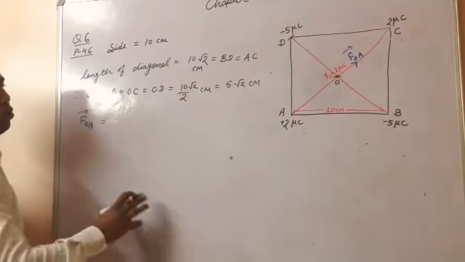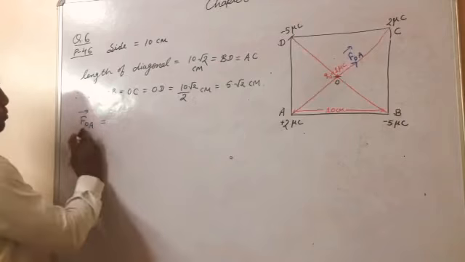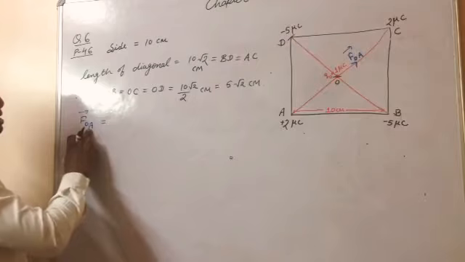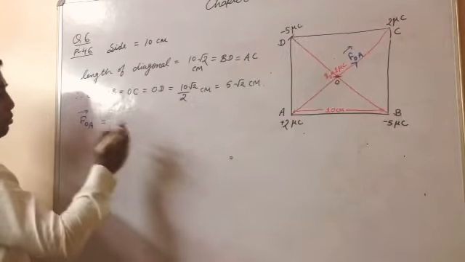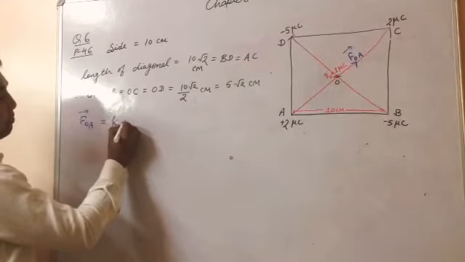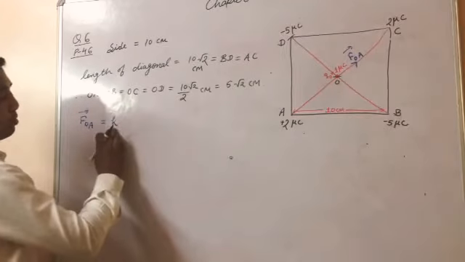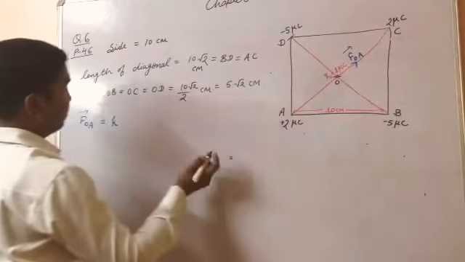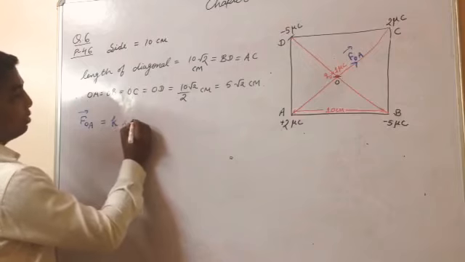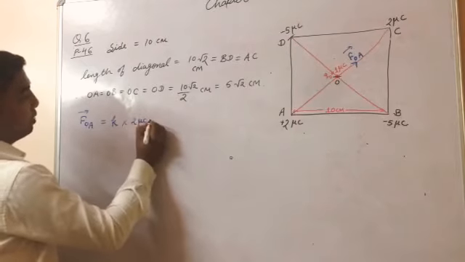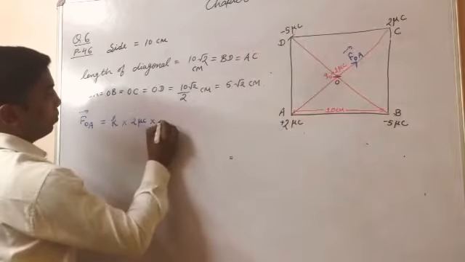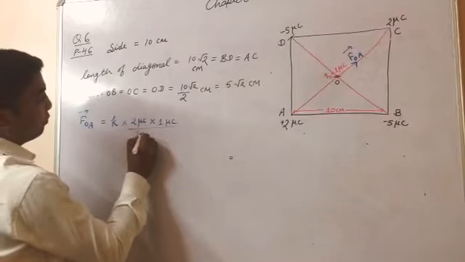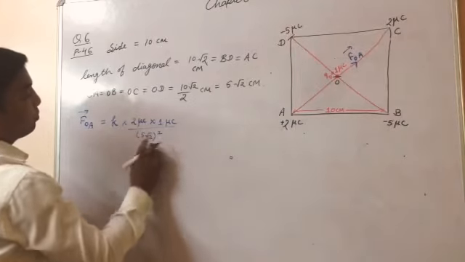This I discussed when I taught you Coulomb's law. FOA means force acting on point O by A. At point O the test charge is placed and at point A the source charge is placed. What is the formula? K, which is 1 upon 4 pi epsilon naught. What are the charges here? 2 and 1. So what can I write? 2 microcoulomb into 1 microcoulomb divided by the gap, square of 5 root 2.